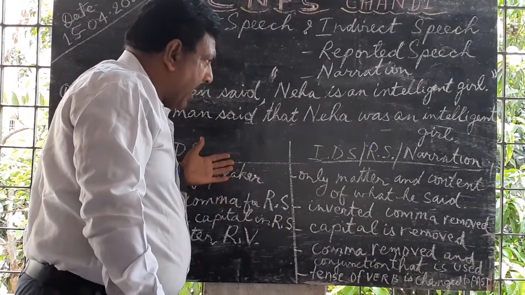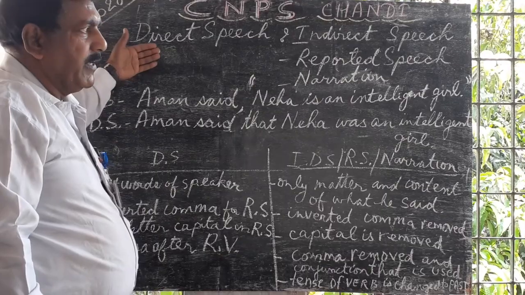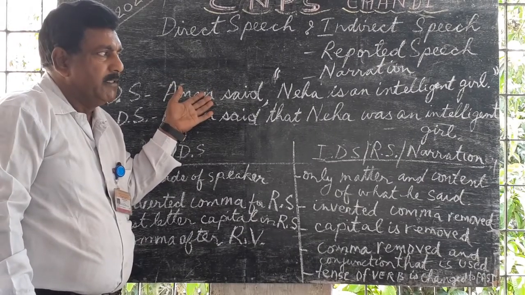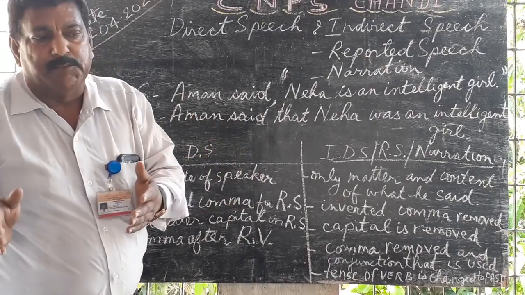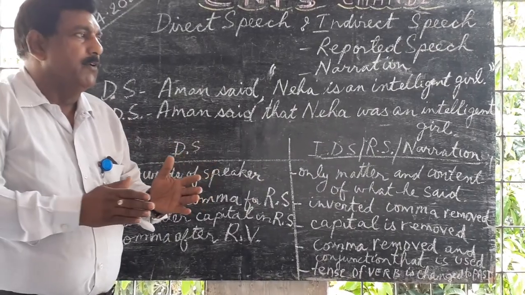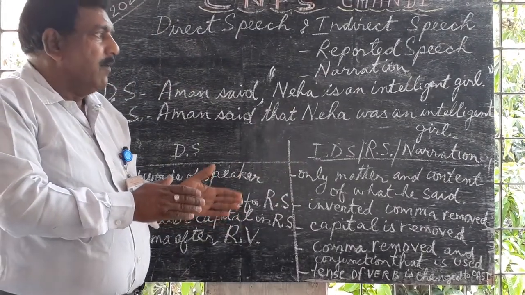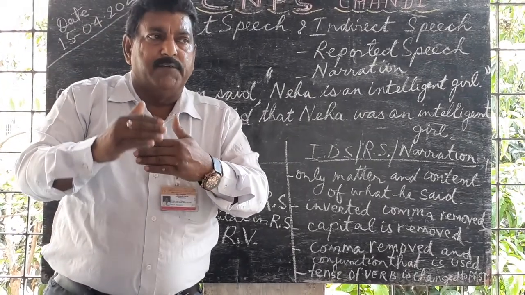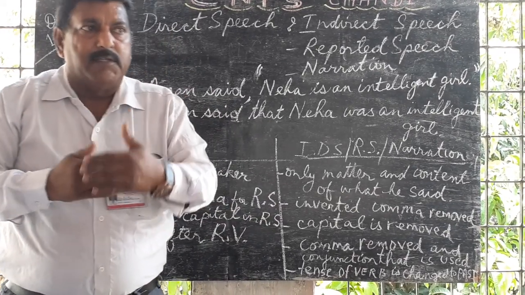I suppose I have given you a clear conception with an example of a direct speech sentence and the same sentence in indirect speech. I have made it clear how you can identify that this sentence is in direct speech and this is in indirect speech. What are the general rules and how can I follow them? What is the reporting verb? What is the reported speech? What is the inverted comma? All these things have to be taken care of. This is the first stepping stone, after which the rules will follow. Basically, there are 4 rules, and one by one I will come and explain them to you.